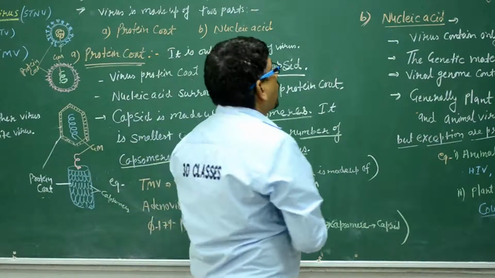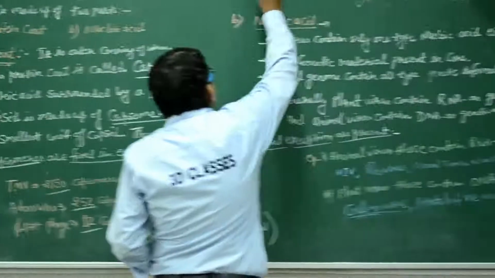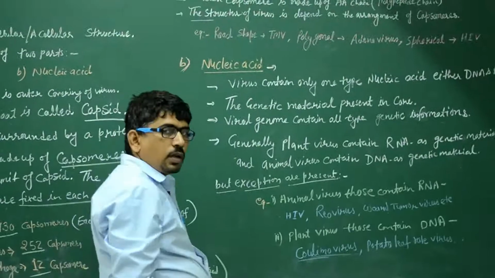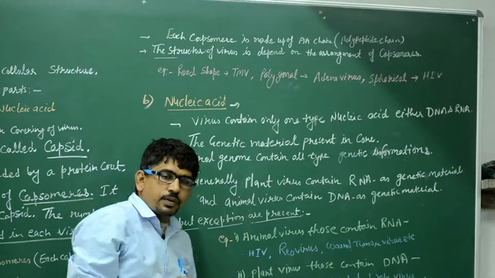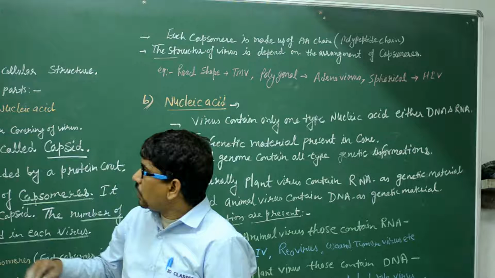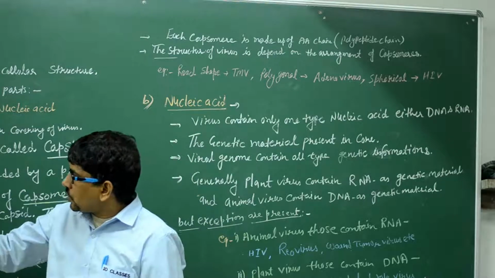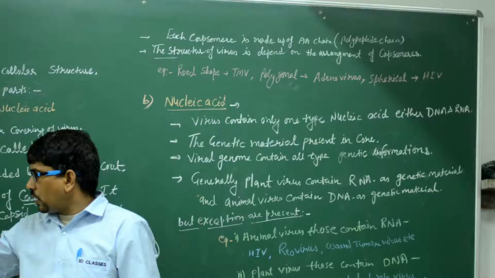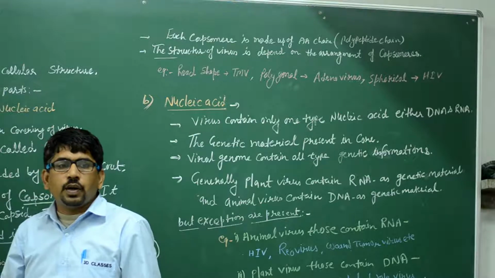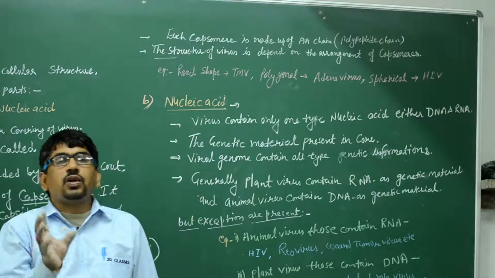So the structure of virus: the structure of the virus depends on the arrangement of the capsomere. There are different types of structure. The round, spherical structure, the helical, polygonal, hexagonal types, and the rod-shaped virus. So we can say this is the structure of the virus.